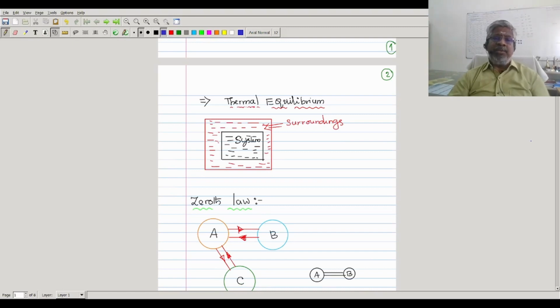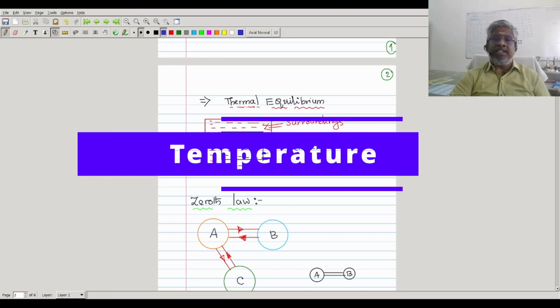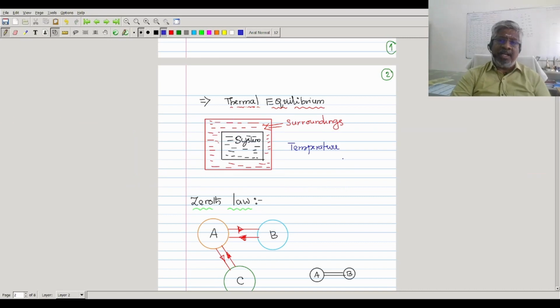In thermal equilibrium, the system and surroundings are in such a state that both are at the same temperature. For the time being, please keep that in your mind. Temperature, as you are all aware in the literal world, is usually called a degree of hotness or degree of coldness, or I can say temperature is like a density of heat that is accumulated at a particular point.